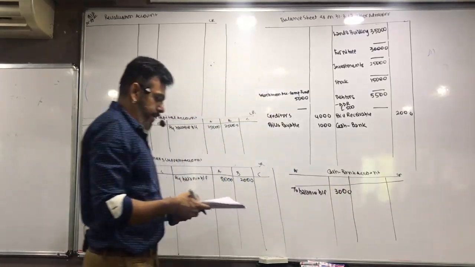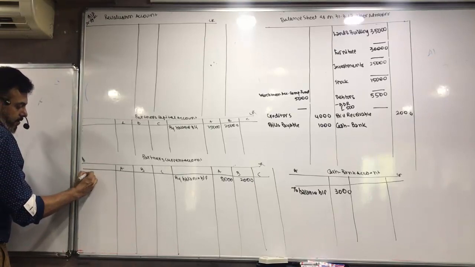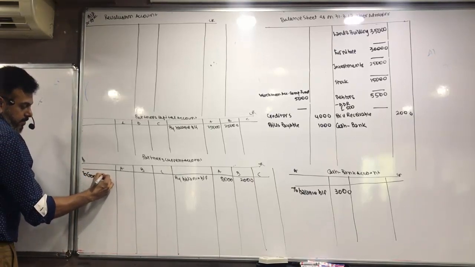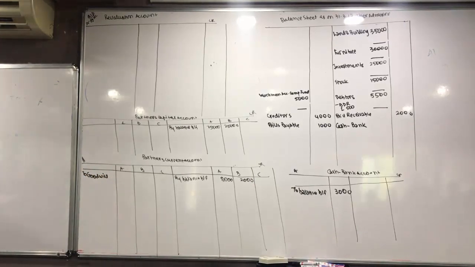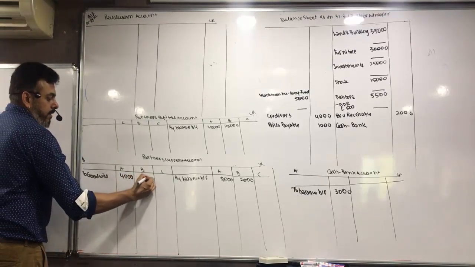Goodwill. क्या करेंगे इस goodwill का? Distribute between partners in old ratio. So partners current account to goodwill. 4:1. So 4,000 and 1,000.